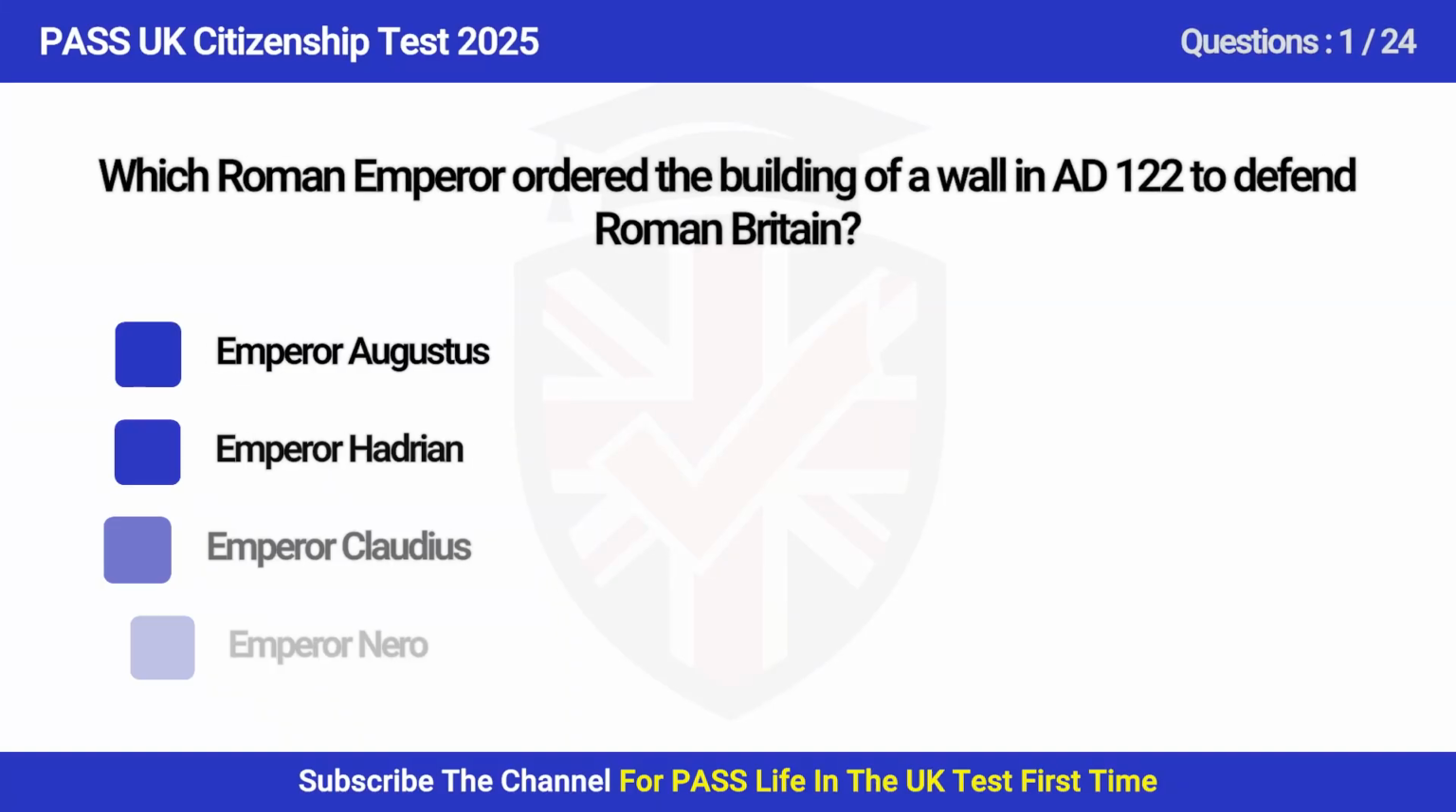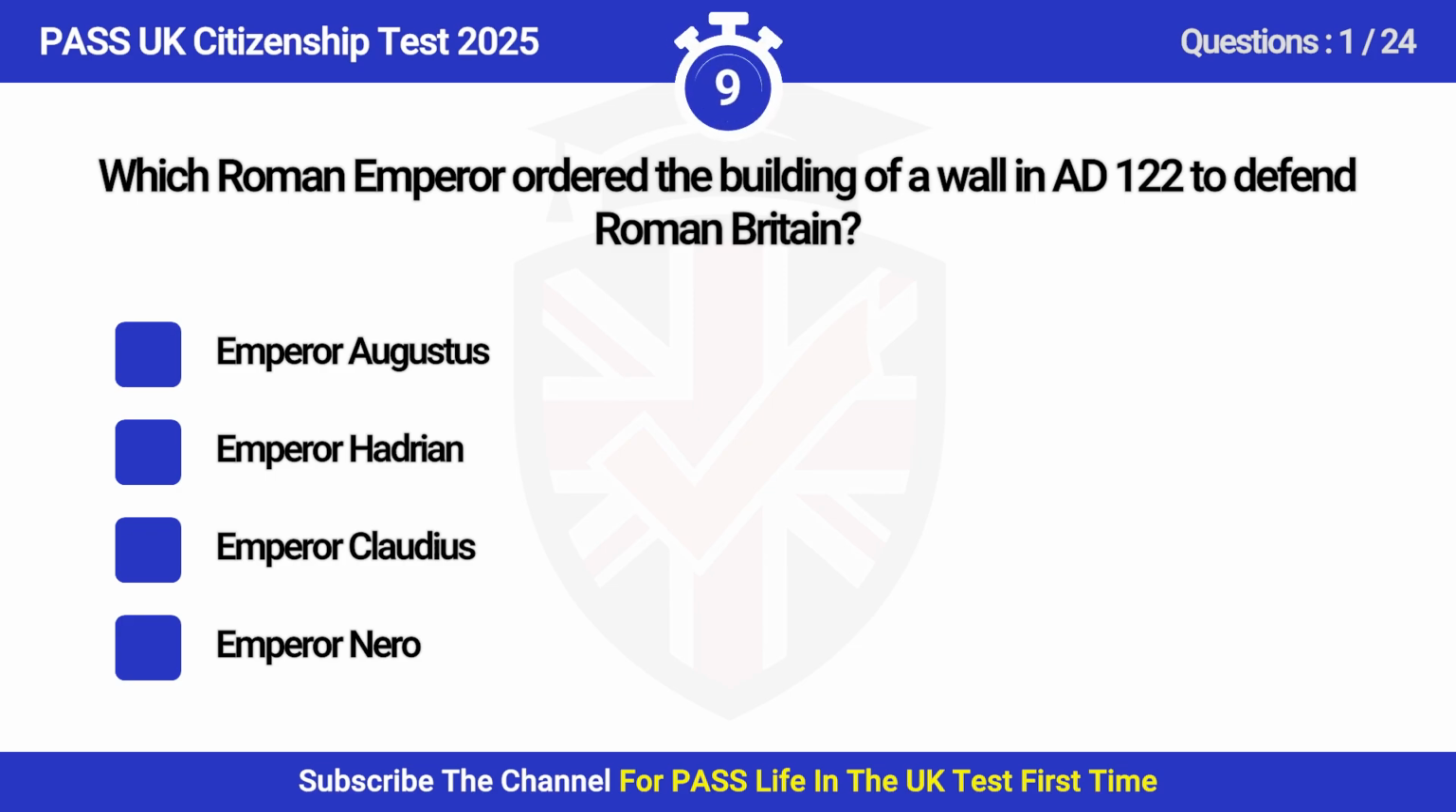Question 1. Which Roman emperor ordered the building of a wall in AD 122 to defend Roman Britain? A. Emperor Augustus, B. Emperor Hadrian, C. Emperor Claudius, D. Emperor Nero. Answer is B. Emperor Hadrian.